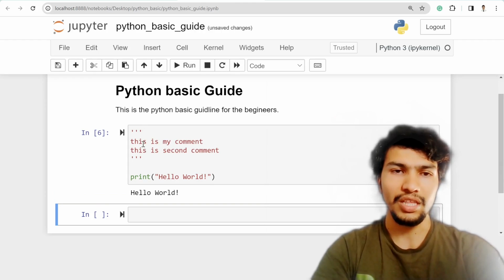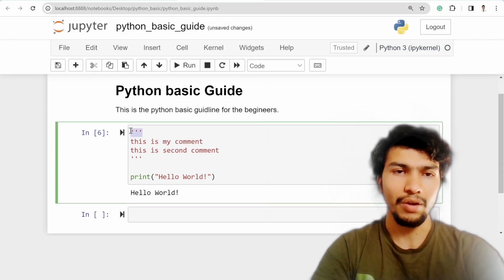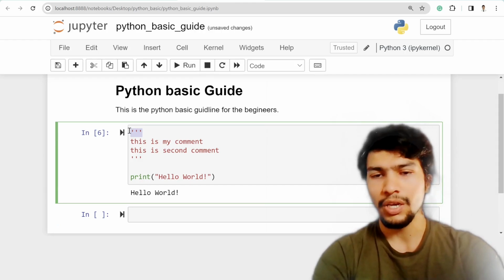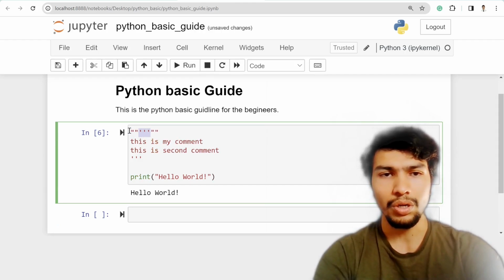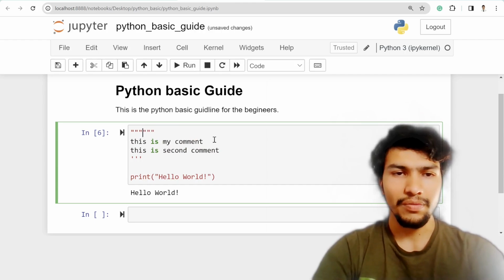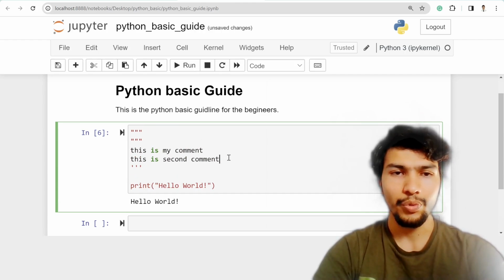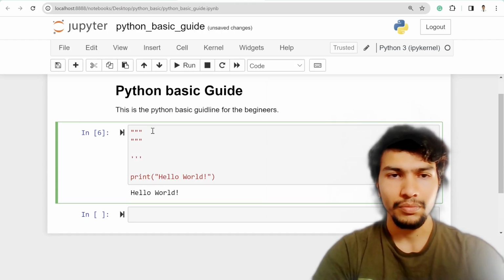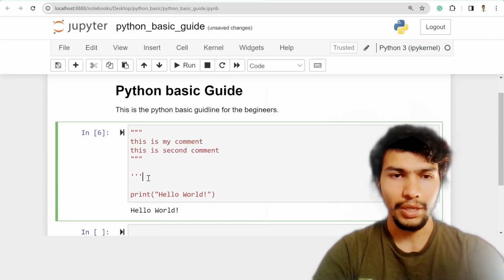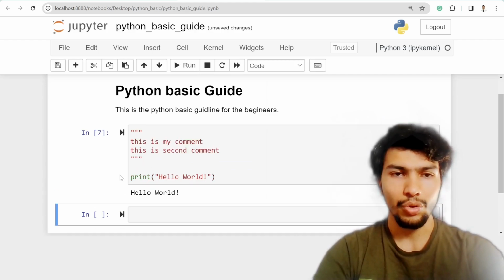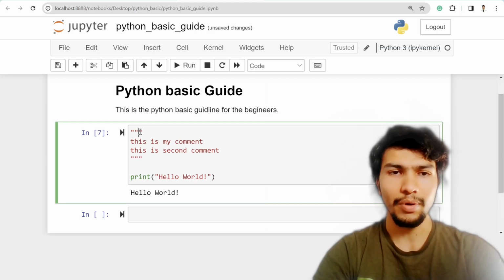So this is called a multi-line comment. Of course, for the multi-line comment, you can use double quotes as well instead of single, and put your comment in the double quotes, and this is also the same. So in Python, basically the double quote or single quote both work the same.